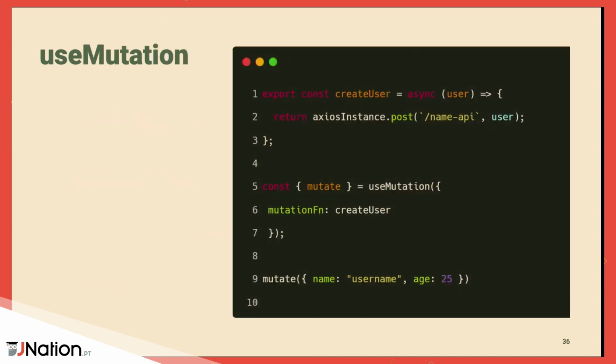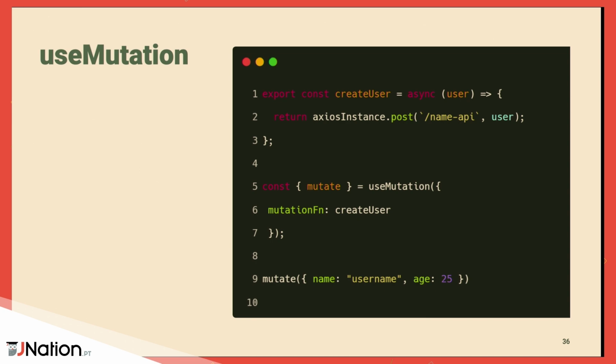Now, speaking of mutations, the way you do mutations in React Query is with the useMutation hook. Whilst useQuery needed a query key and a query function, this one only needs a mutation function, which is the function responsible for doing your mutation. It can also receive a mutation key, but that's for another scenario that we're not going to be dealing with here. But let's say that in V5, it kind of helps with optimistic updates.